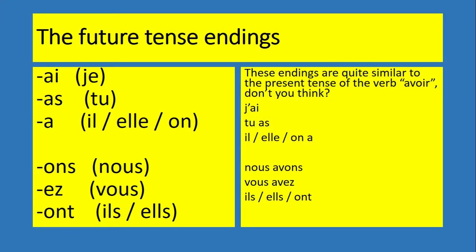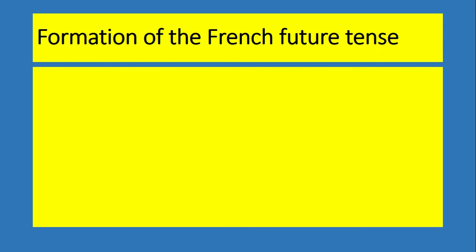And I'm wondering how many of you recognise those endings. They're quite similar, not identical, but they're similar to the present tense of the verb avoir. That's the verb avoir on the right hand side. J'ai, tu as, il a, nous avons, vous avez, ils ont. These are basically the same endings, apart from nous avons, vous avez. But if you take off the av there you go. There are your future tense endings. And all you have to do is add them on to an infinitive to make the future tense, to say that you will, or somebody else will do something.